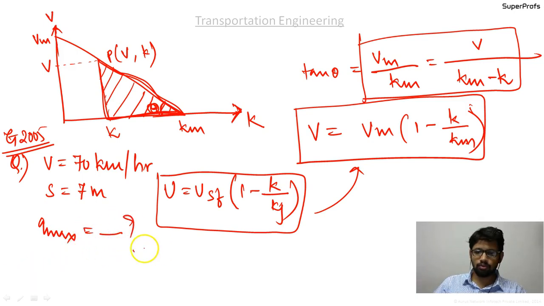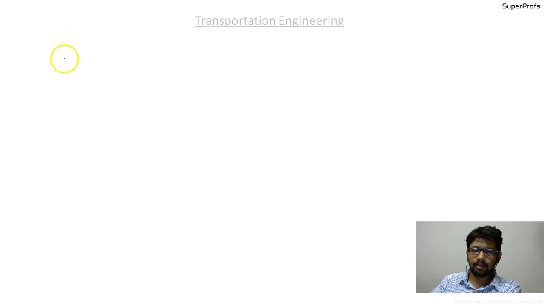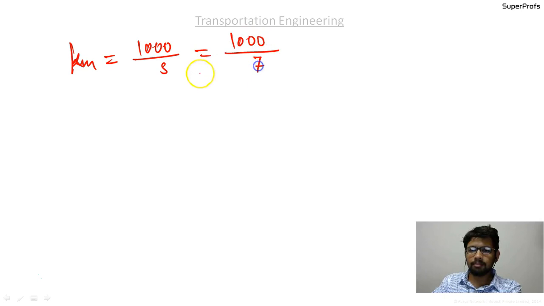For q max we have the formula we just studied, that is k max by 2 into v max by 2, where k max will be equal to 1000 by s. It is a simple relationship: 1000 by the minimum spacing. Only then can we identify the k max, when we have the minimum spacing. Which is equal to 142.85 vehicles.